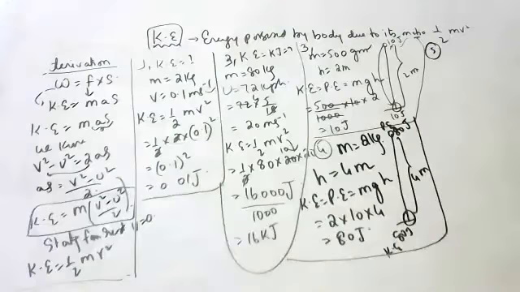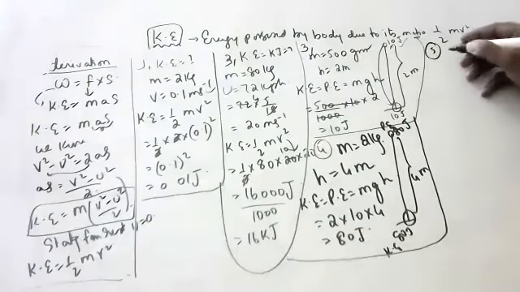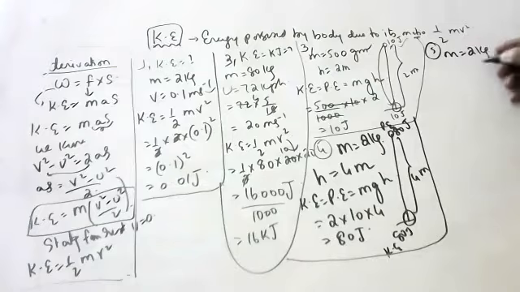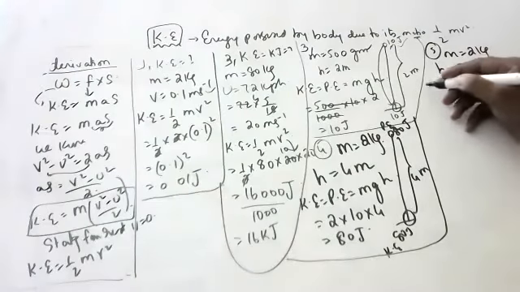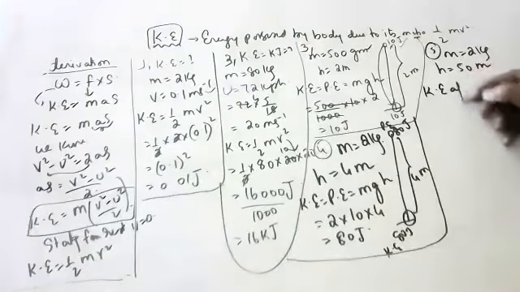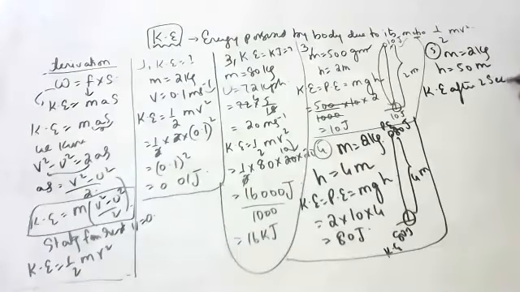Next. A body of mass 2 kg is dropped from the top of a tower of 50 meters. If the acceleration due to gravity is 10, what is the kinetic energy after 2 seconds of its release? Children, when it is falling, after 2 seconds, how much is the kinetic energy?